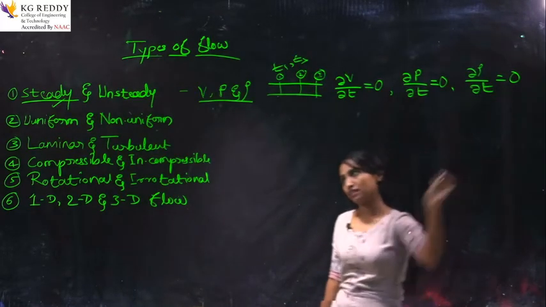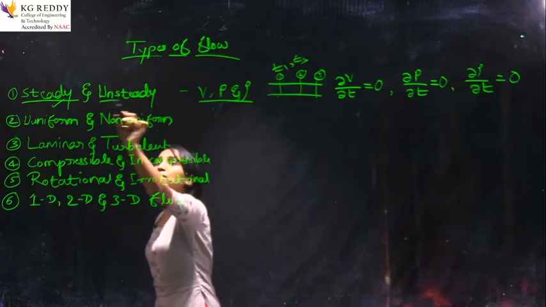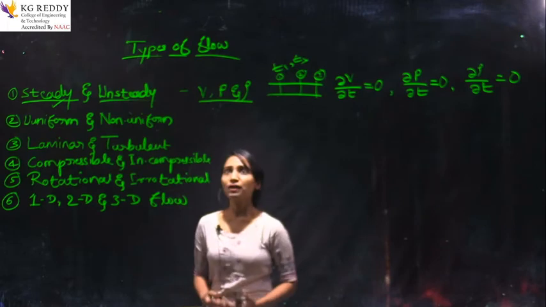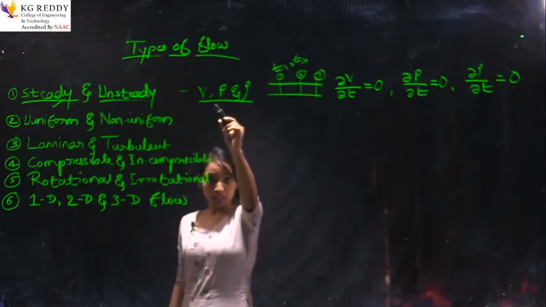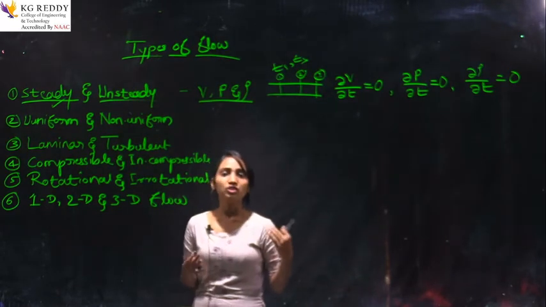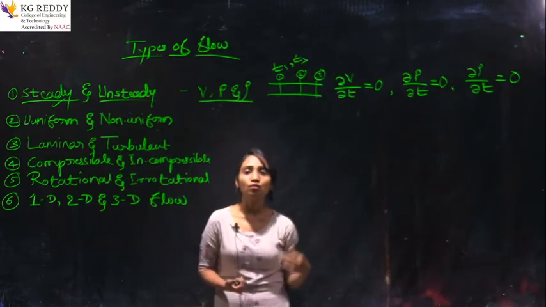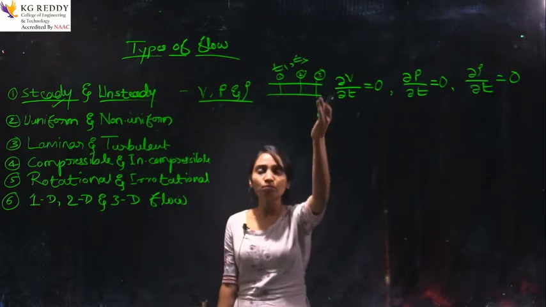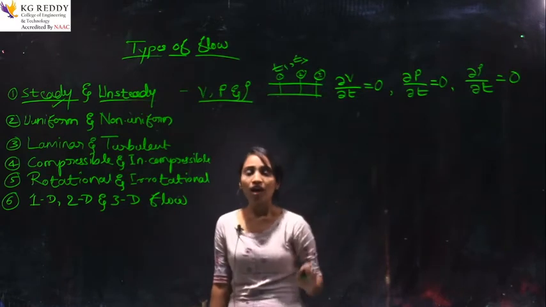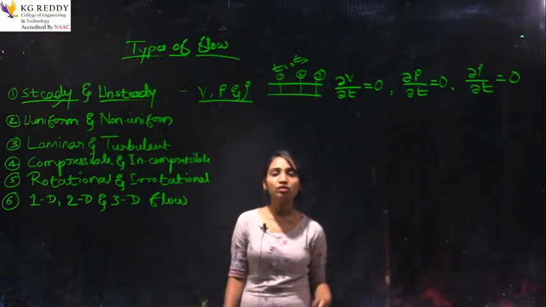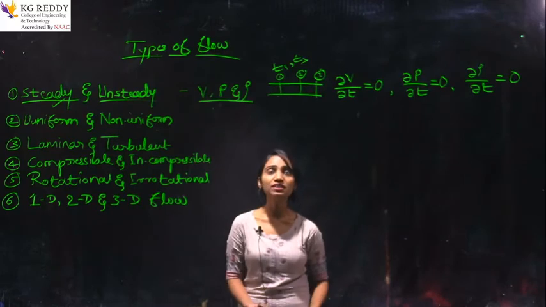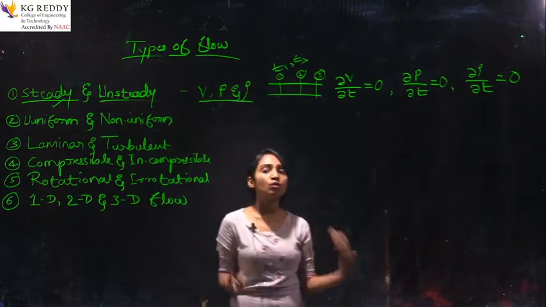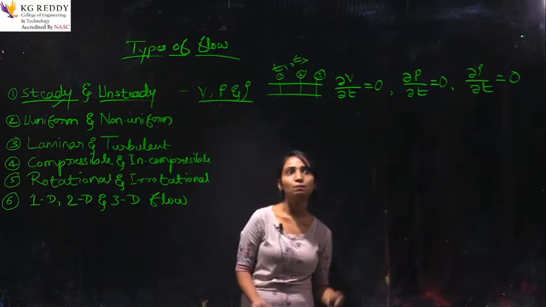And what does unsteady flow mean? Just the opposite of that. It means the properties of the liquid do change with time. At a particular time it will have some velocity, and after some time the velocity will be changed. It means the velocity, pressure and density are going to change with respect to time.